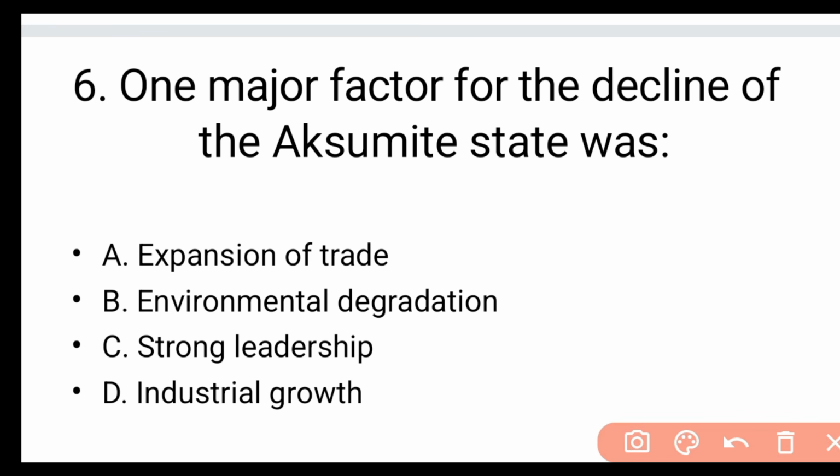One major factor for the decline of the Aksumite state was: A. expansion of trade, B. environmental degradation, C. strong leadership, D. industrial growth. The answer is B. Environmental degradation. This was the internal factor that led to the decline of the power of Aksum. However, the main problem was external rather than internal: the attack from the Arabs, devastation of Adulis, and loss of the Red Sea trade.